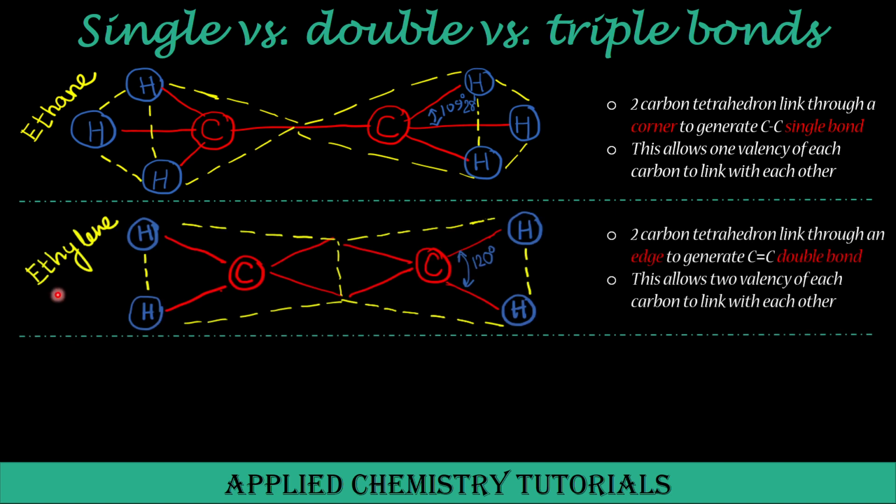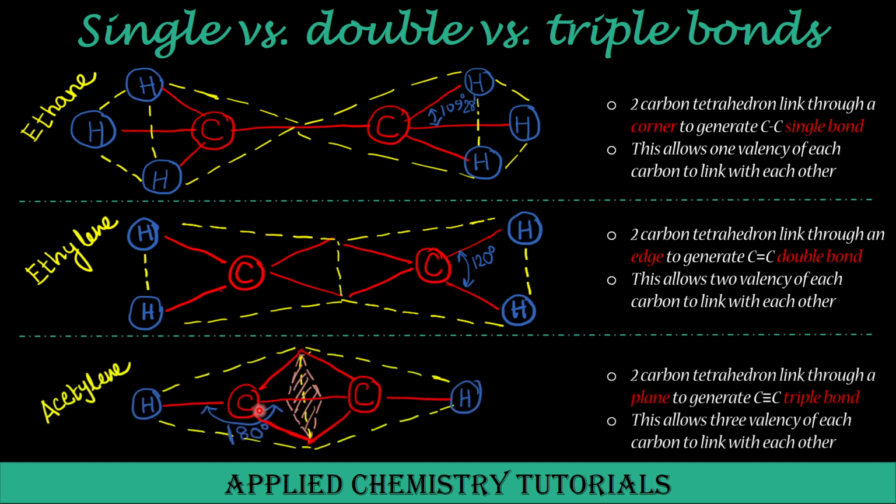Now in ethylene, two carbon tetrahedrons are joined through an edge. This way two carbon atoms are linked together by sharing two valencies of each carbon atom, forming a double bond, and the bond angle now is stretched to 120 degrees, and this gives a planar structure. Now from three-dimensional it becomes a planar structure.